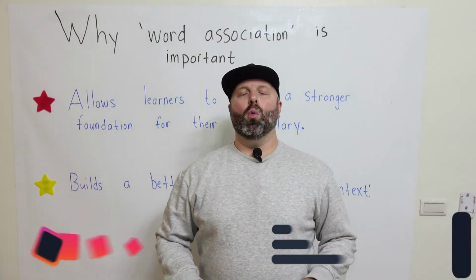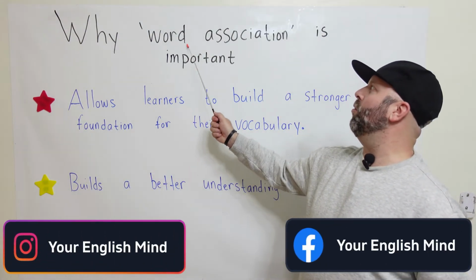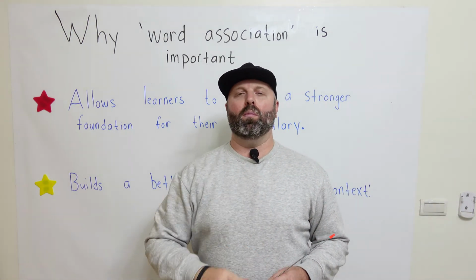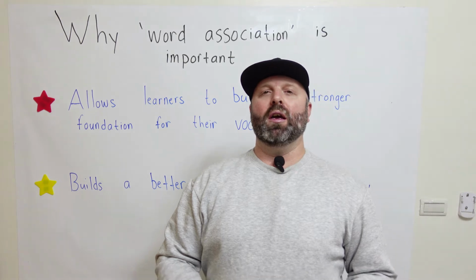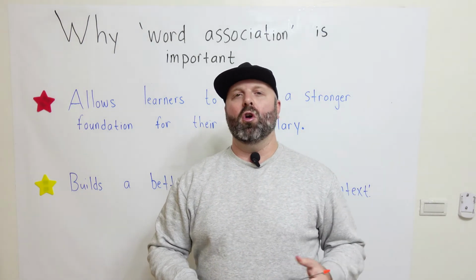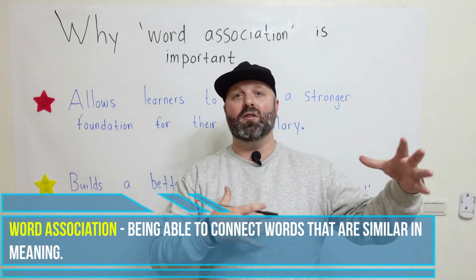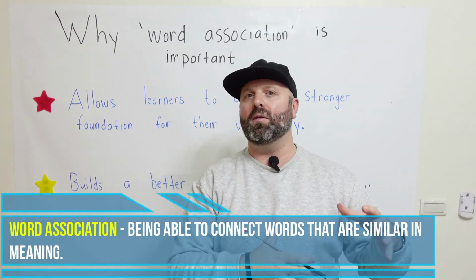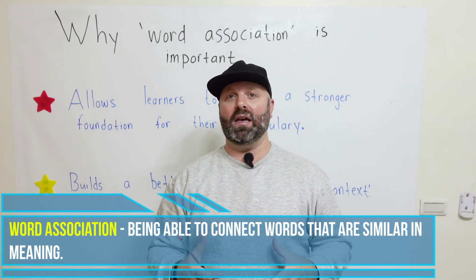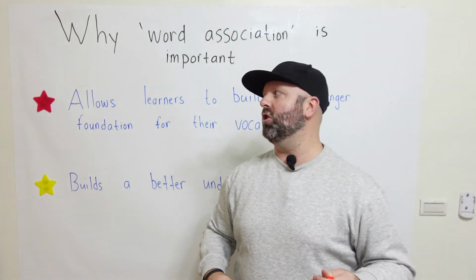All right, we are going to close today's class by explaining why word association is important for building your English skills. Now, I'm going to just quickly explain what word association is. Word association is being able to connect different words that basically mean the same thing, but understand that they have the same meaning. Okay, so that's what word association is.